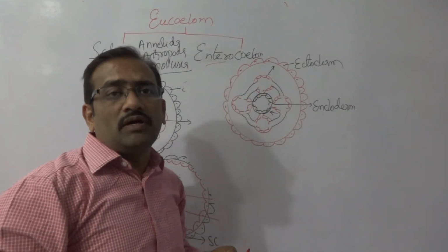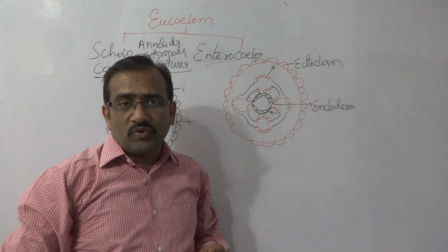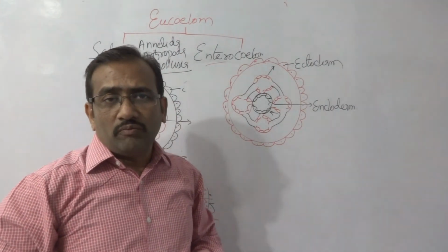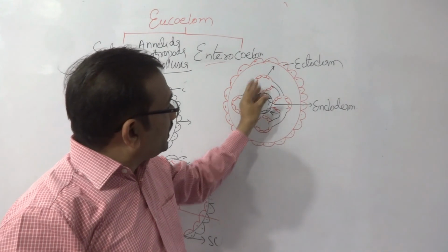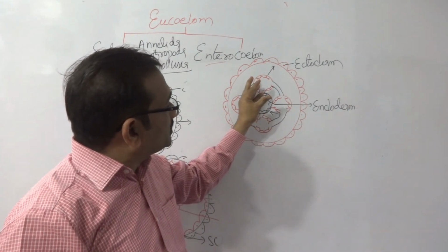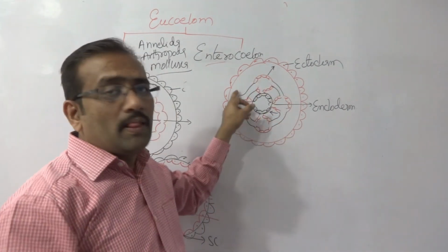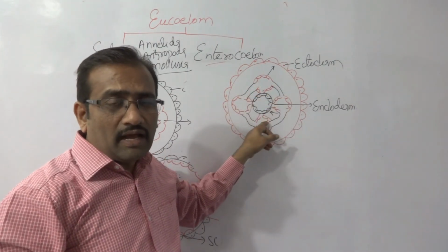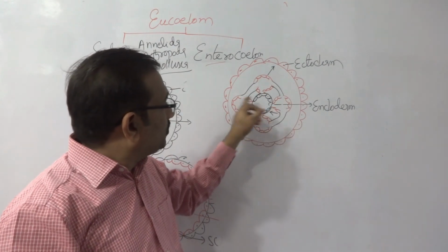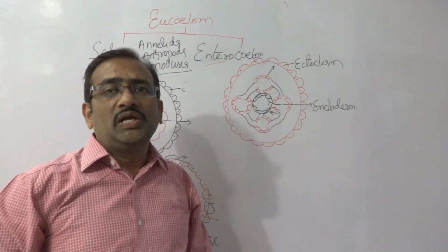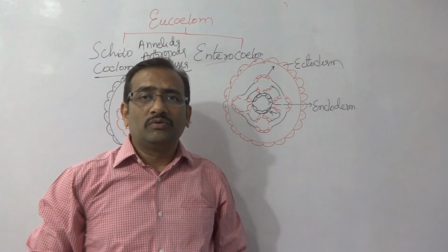That space is called enterocoelom. Why are we calling it enterocoelom? Because the enteron, the gut itself, creates the evagination pouches and converts them into a mesodermal cell lining, and that mesoderm creates the body cavity. So this type of coelom is known as enterocoelom.